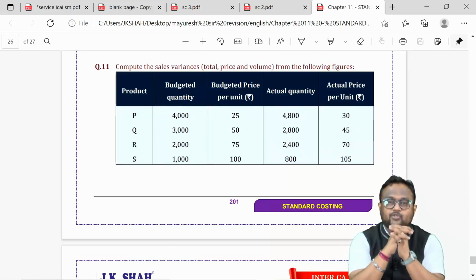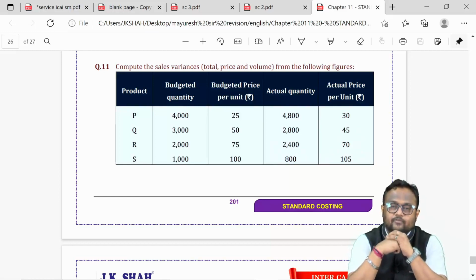This time, if your actual is more than standard or budgeted, it will be considered as favorable because you are earning more. If your quantity sold is more than what you thought of, it's favorable because you're selling more. If actual selling price is lesser than budgeted or standard selling price, that means you're earning less, so it will be treated as adverse variance.